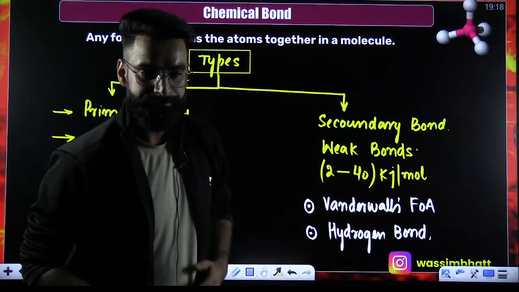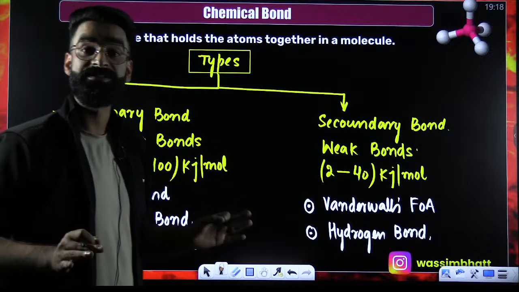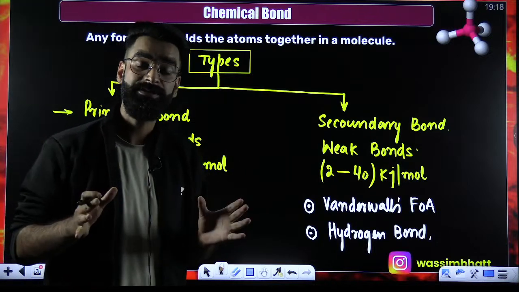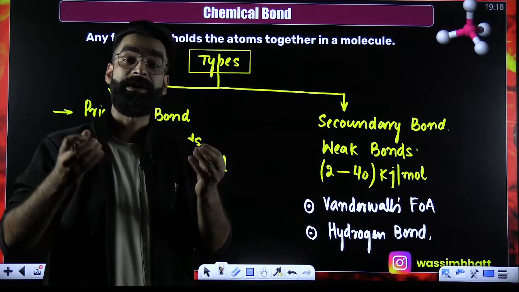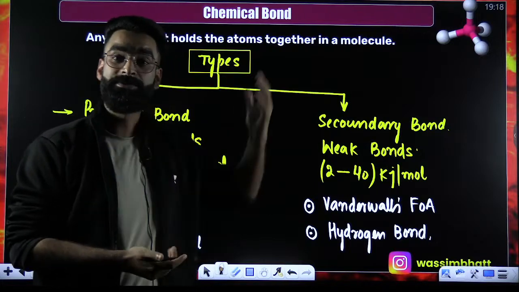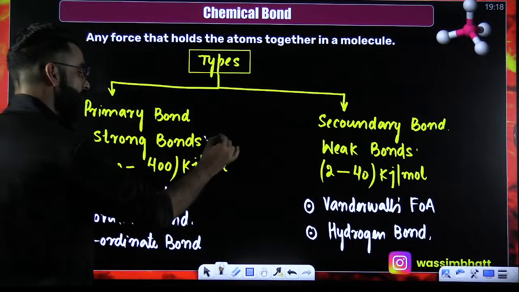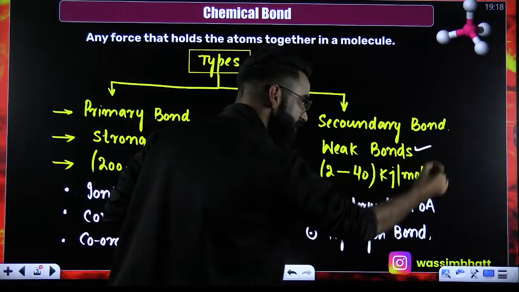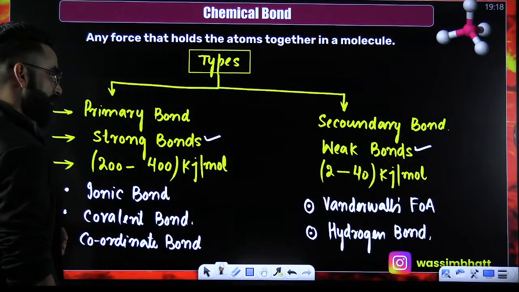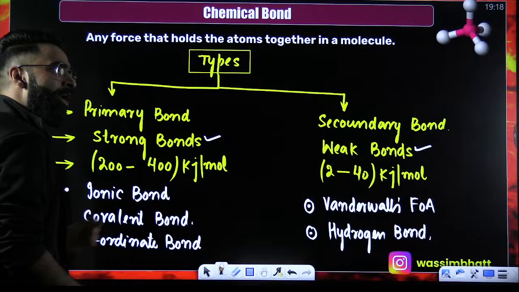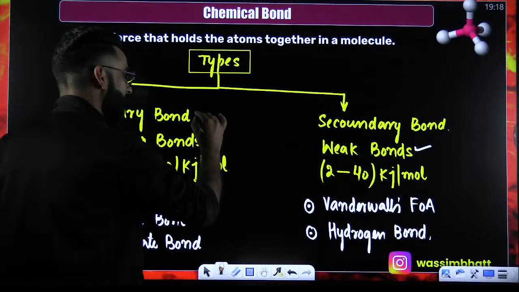So, my dear students, a chemical bond is nothing but the force of attraction that holds the constituent particles together. Now, that force of attraction can be strong or weak. The bond which is strong, you call a primary bond.